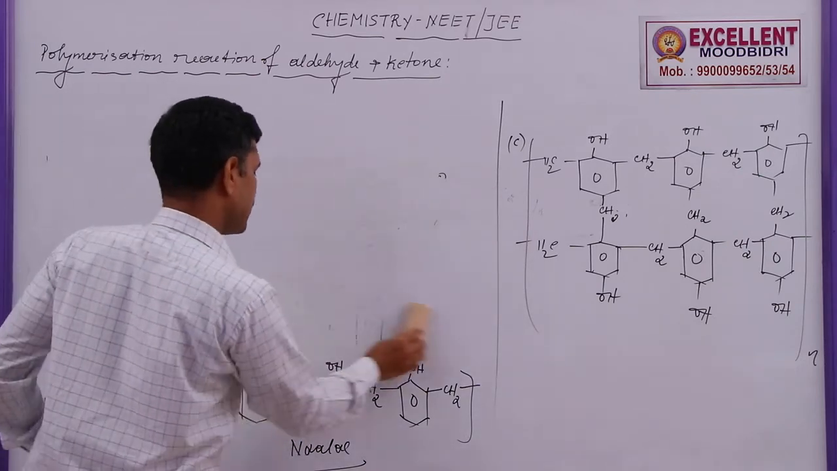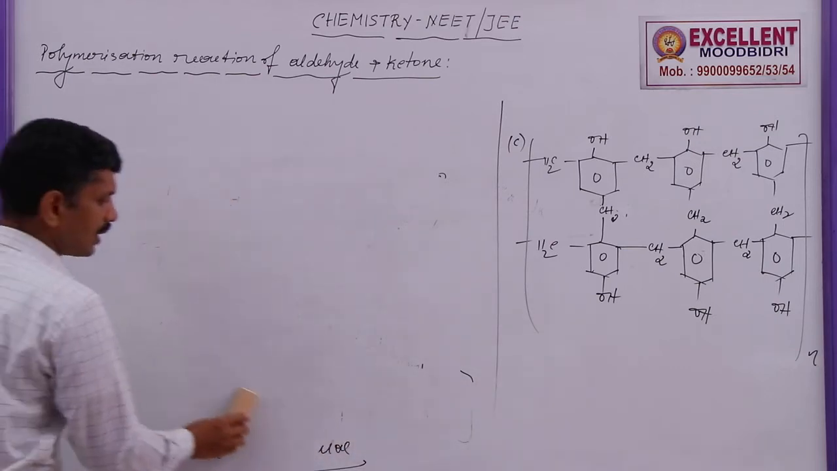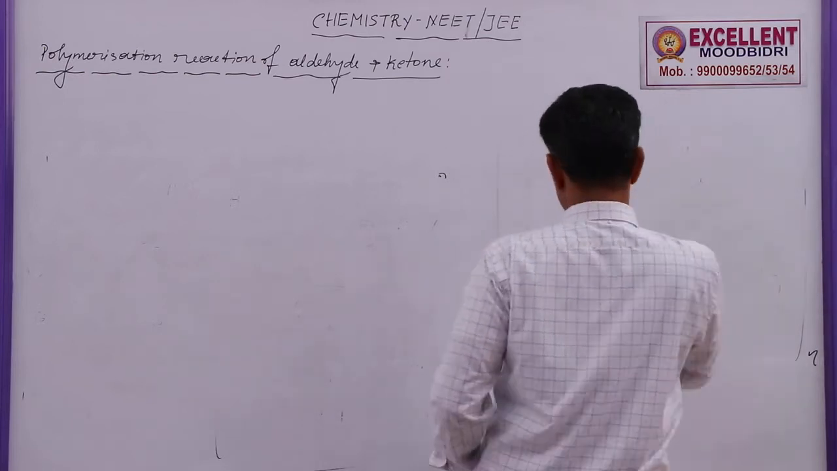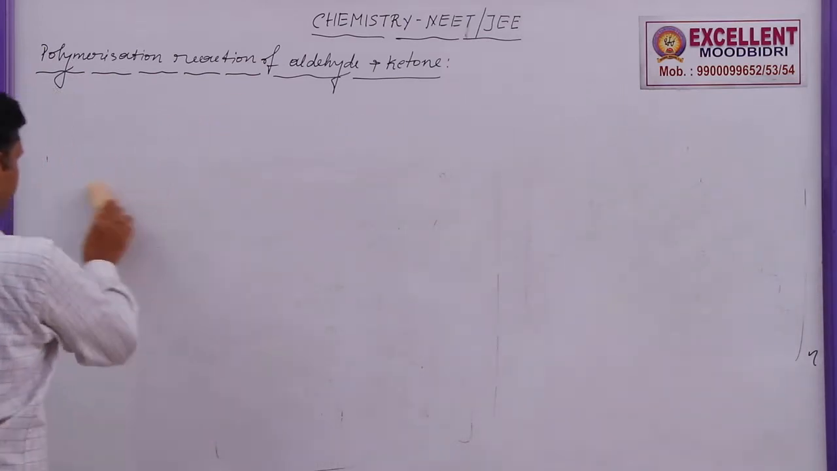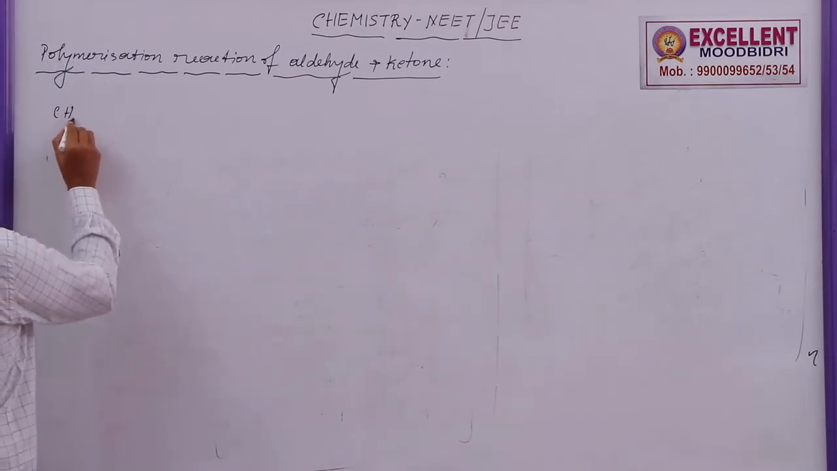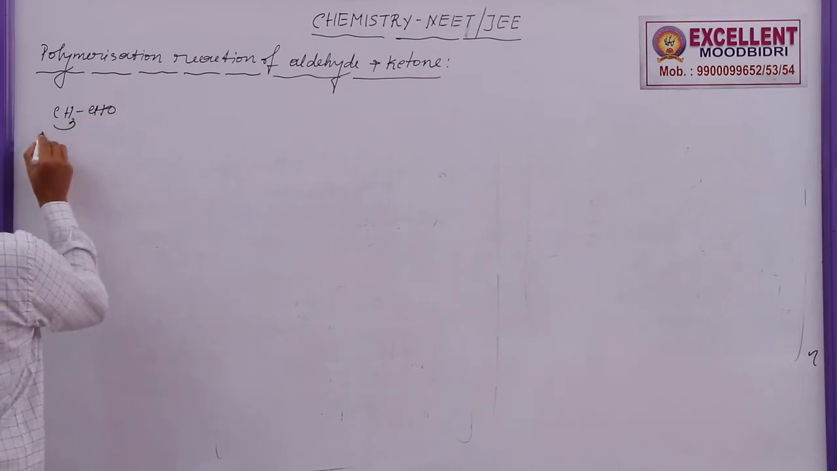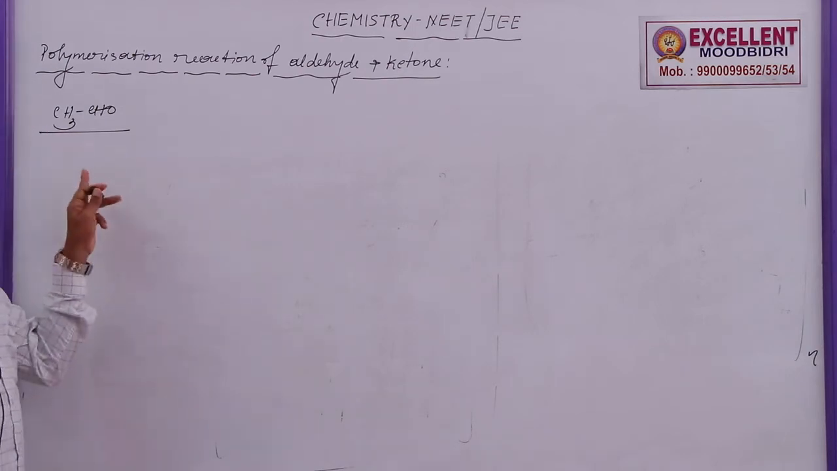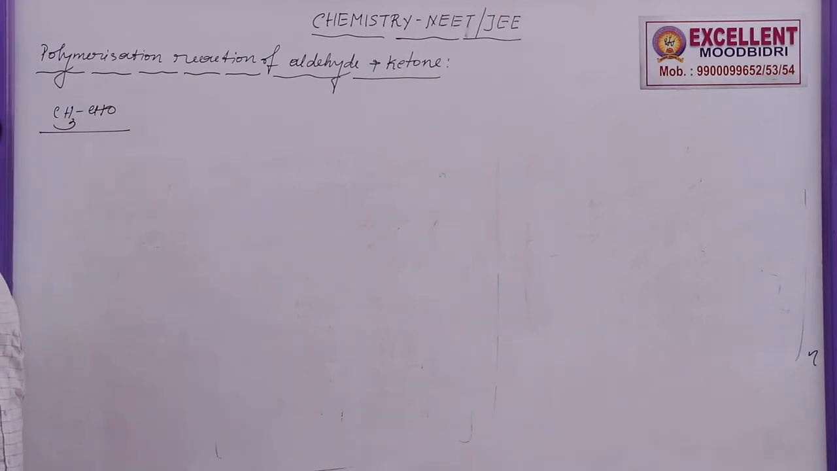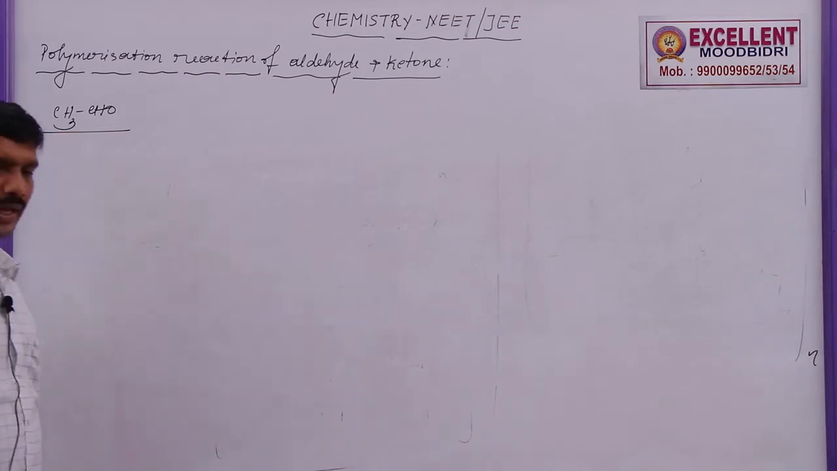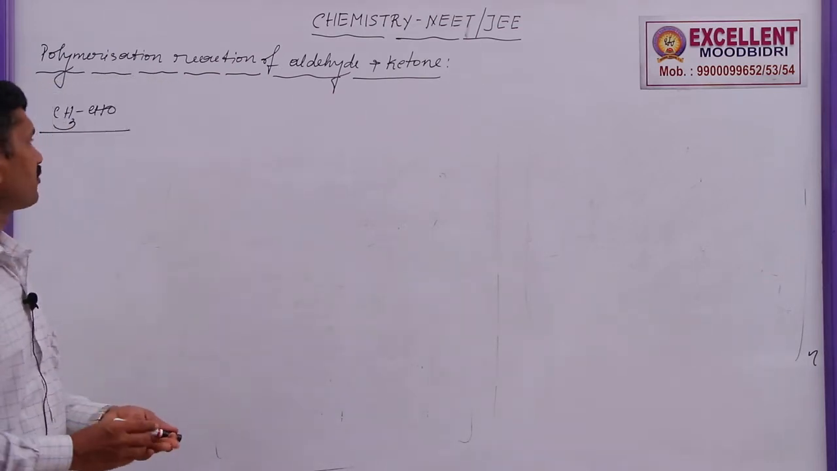In case of acetaldehyde, there are 2 important polymers formed. I will discuss them one by one. First, acetaldehyde is treated with concentrated H2SO4. Three molecules of aldehyde undergo self condensation, a condensation reaction takes place, and as a result paraldehyde is formed this way.